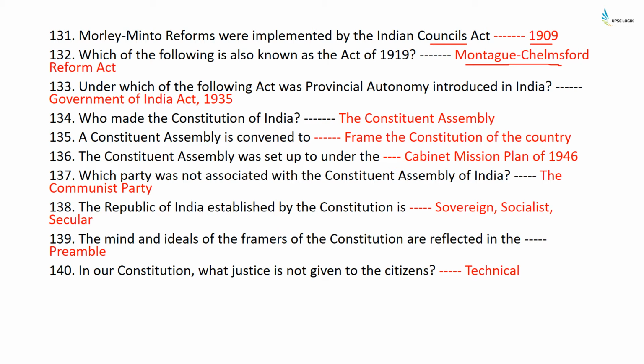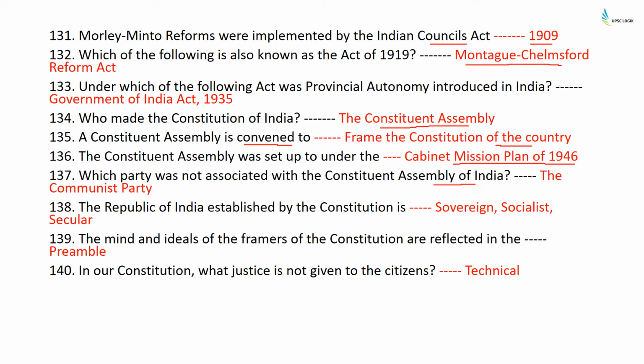Who made the Constitution of India? The Constituent Assembly. A Constituent Assembly is convened to frame the Constitution of the country. The Constituent Assembly was set up under the Cabinet Mission Plan of 1946. Which party was not associated with the Constituent Assembly of India? The Communist Party. The Republic of India established by the Constitution is sovereign, socialist, and secular.